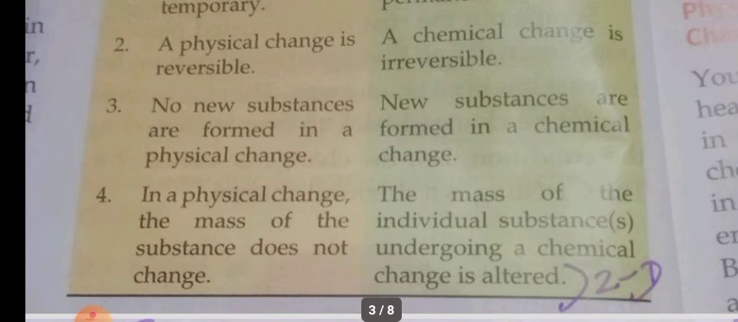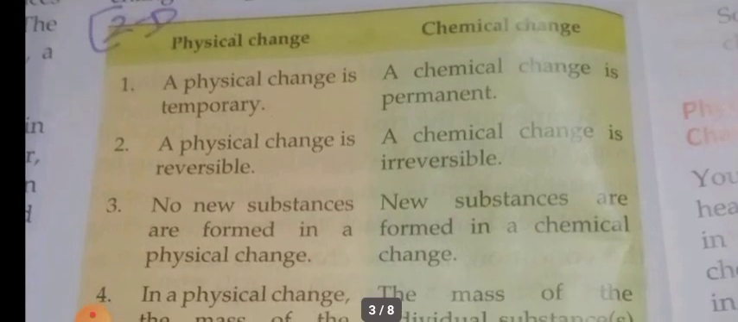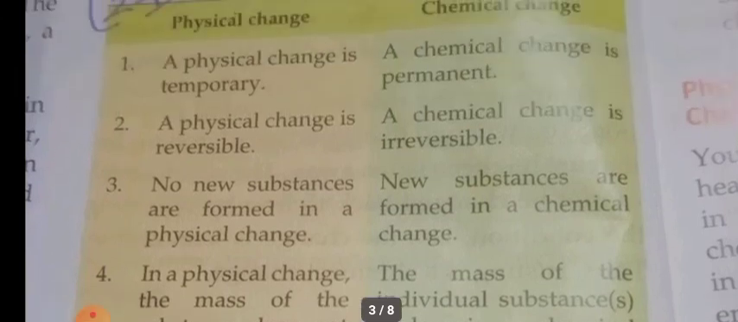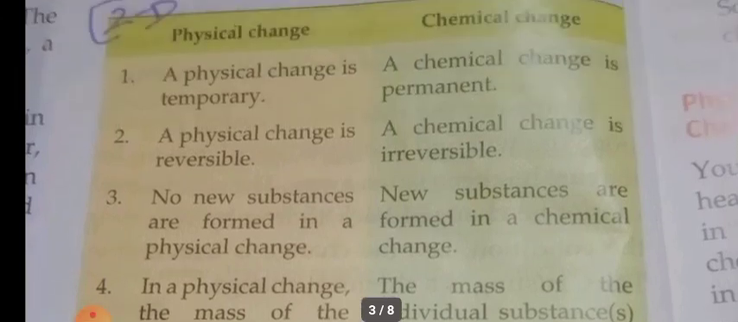In a physical change, the mass of the substance does not change. The mass of the individual substance undergoing a chemical change is altered. So this is a very important detailed answer, because we have very few differentiation questions. One among this is physical change and chemical change. So it's a very important question. Hope you have revised all these question answers well, children.